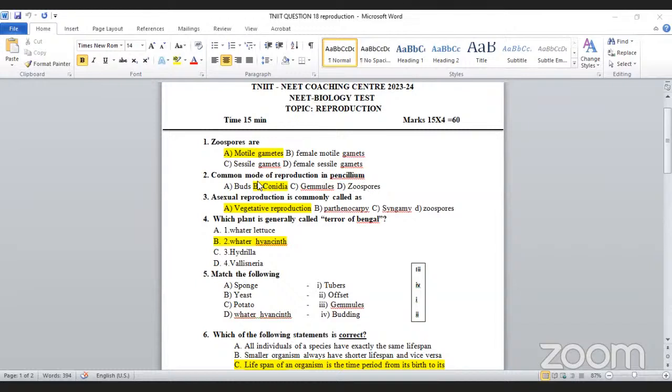It is given as a simple thing, but they are asking the common mode of reproduction in Penicillium, which is conidia, because it produces conidia. So this one is the correct one.